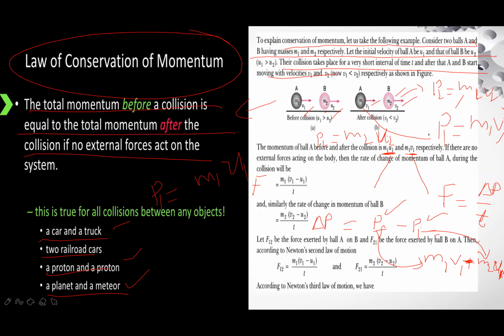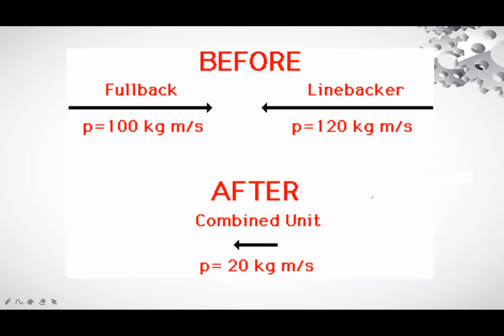So F will be written this one, F1. F2 will be equal to F1 prime, right? It will be equal to that for the second particle. So according to Newton's law, this force will be equal to this force. This is equal to this one, which is the law of conservation. I will do this on the next page.